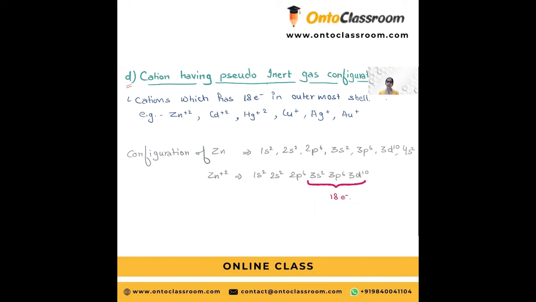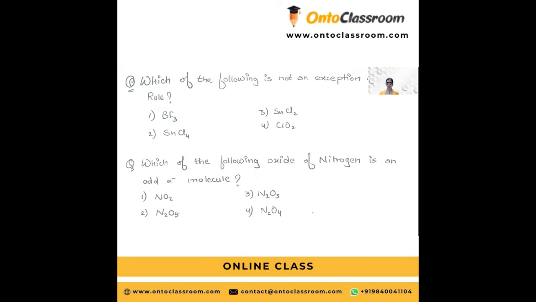The fourth case is cations having pseudo inert gas configuration. Cations which have 18 electrons in their outermost shell come under this category. For example, zinc. The configuration of zinc is 1s2, 2s2, 2p6, 3s2, 3p6, 3d10, and 4s2. If we remove 2 electrons from here, 4s2 will be removed and that will be vacant. Now the valence electrons will be from 3s2, 3p6, and 3d10, which is a total of 18. Okay, now let's see some questions.